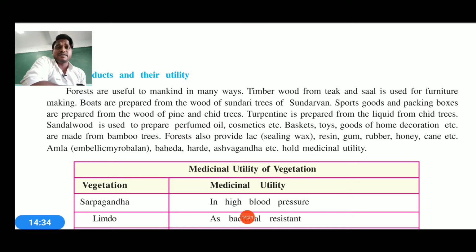Now the forest also provides us lac, that is sealing wax, then resin, gum, rubber, honey. Apart from that, cane is also obtained. Amla, that is ambrosial, is also obtained, and then baheda is also there, then harde, then ashwagandha. All these kinds of trees are available.